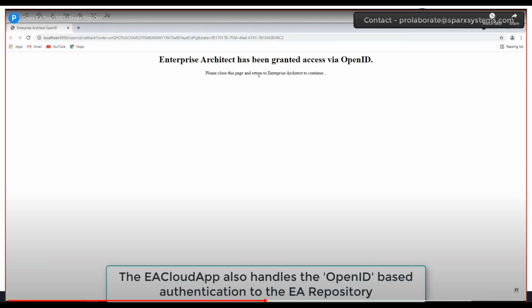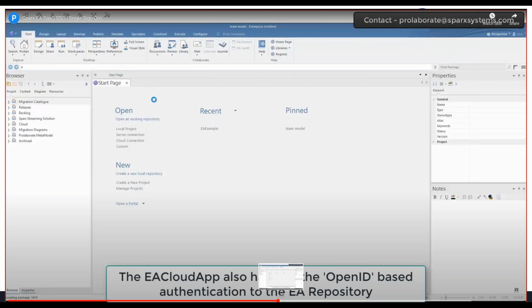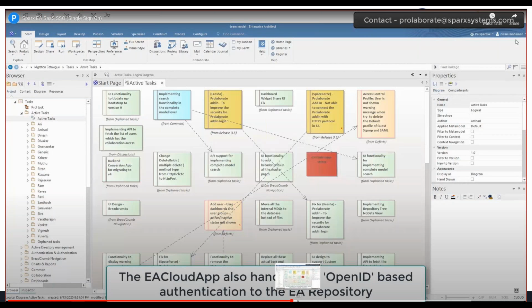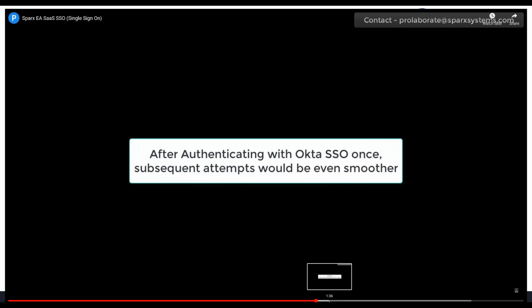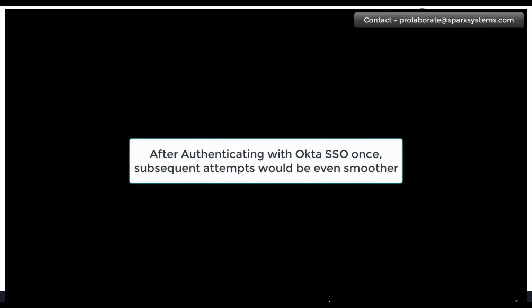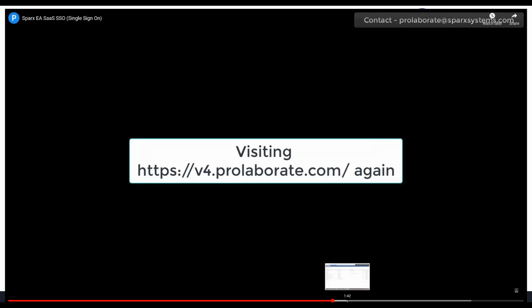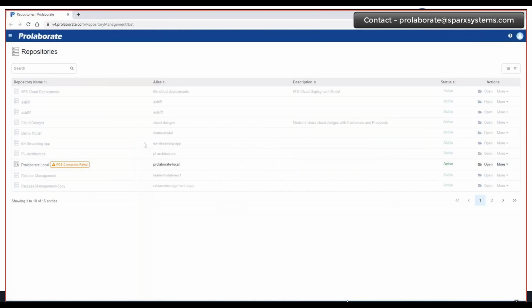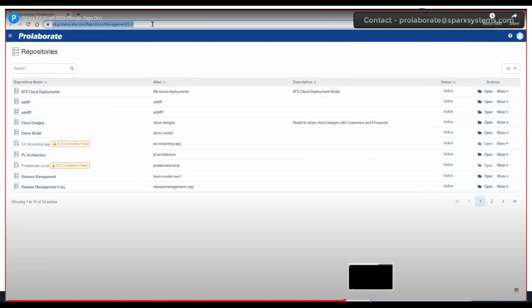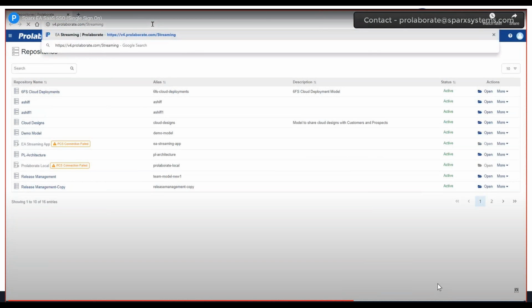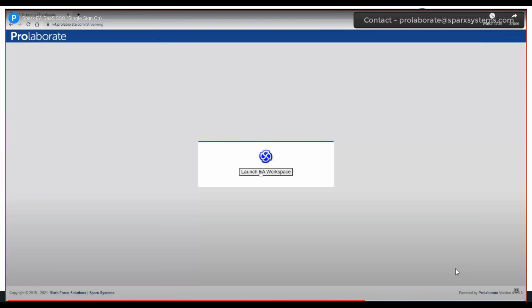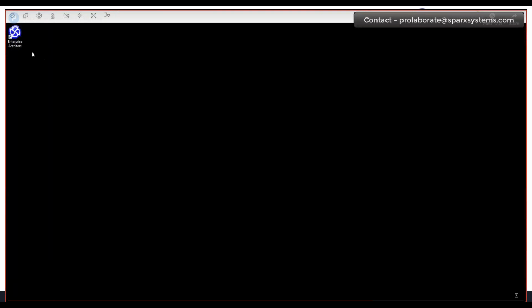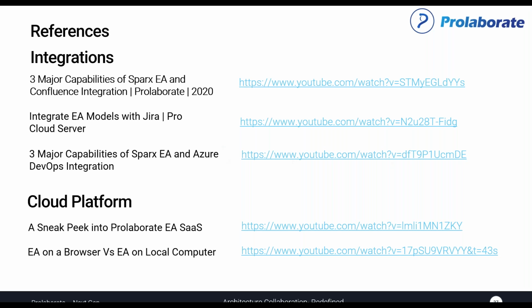So once we log in, we do the two-factor authentication or anything through the first step by logging into Prolaborate, then you are given access to the EA repository or the Prolaborate app, or even the admin components such as the license management, without any further user interaction or any login expectation from the users. So this is another pain point that we factored in to give us that cloud readiness and also ease of use. And I wanted to mention that as well.